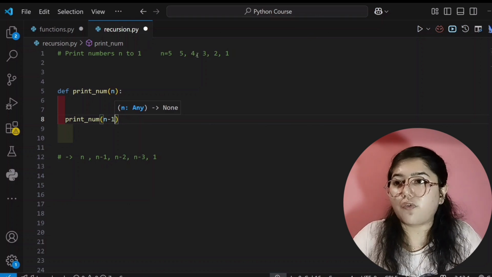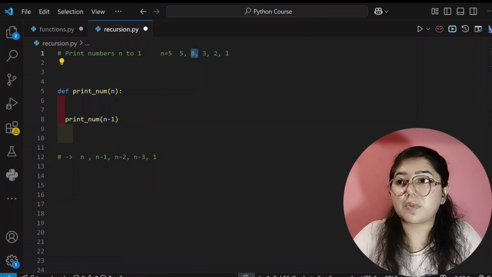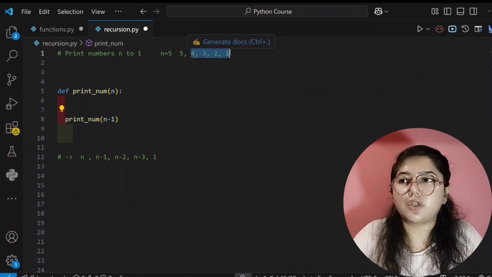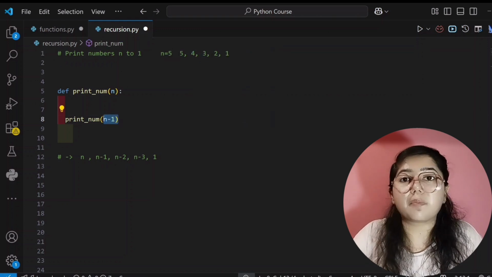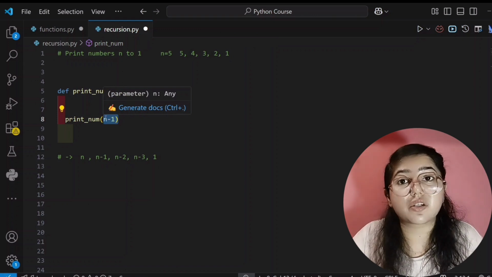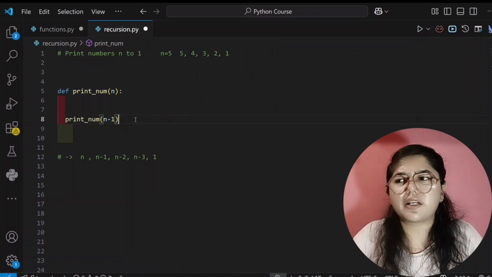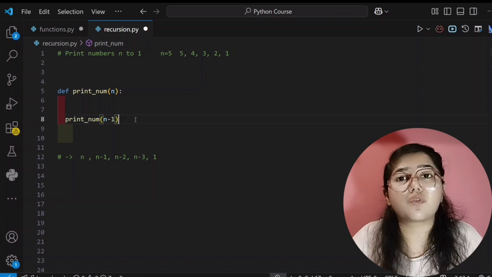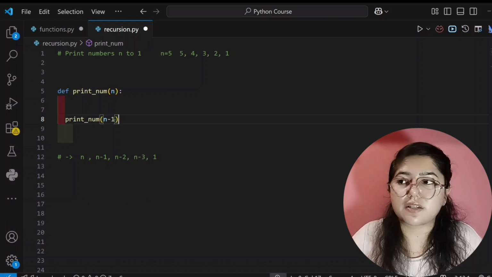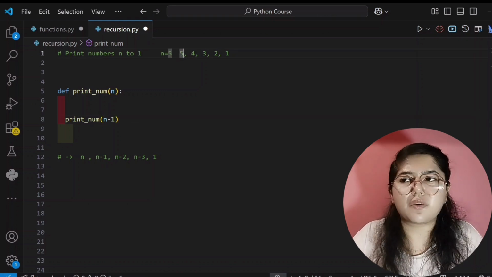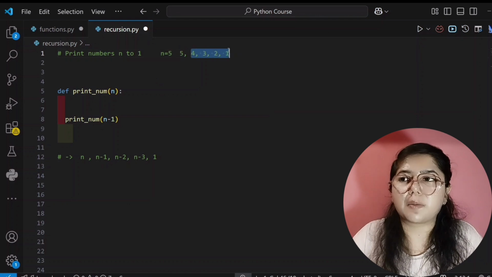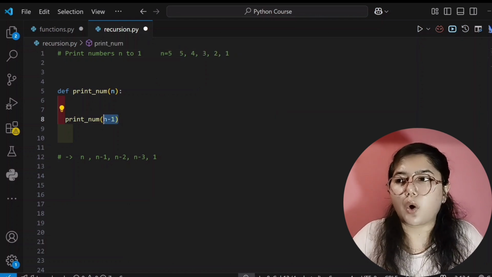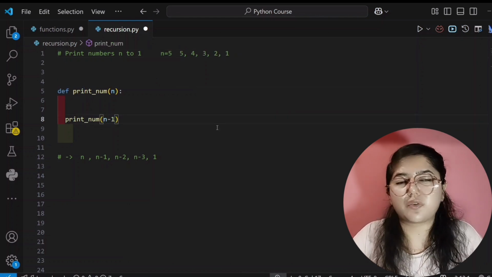Means for the 4 I am calling, n minus 1, means I have printed 5 and the remaining part 4, 3, 2, 1, this part n minus 1 will handle itself. Yes, recursion's first most important rule says that you have to write the logic and the remaining part you have to keep the faith that it will handle itself. So I am telling that 5 it will print and for the remaining part n minus 1 you can call that function and the remaining part it will handle itself.